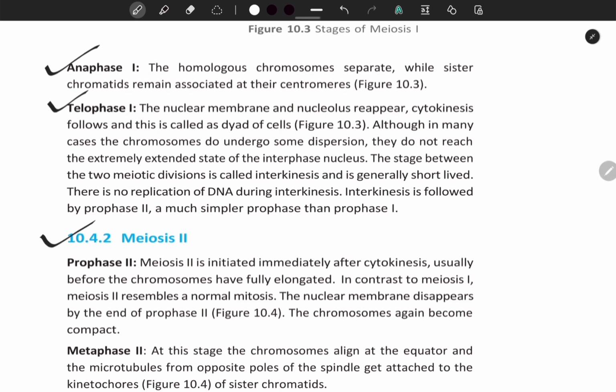10.4.2 Meiosis second. Prophase second. Meiosis second is initiated immediately after cytokinesis, usually before the chromosomes have fully elongated. In contrast to meiosis first, meiosis second resembles a normal mitosis. The nuclear membrane disappears by the end of prophase second. The chromosomes again become compact.